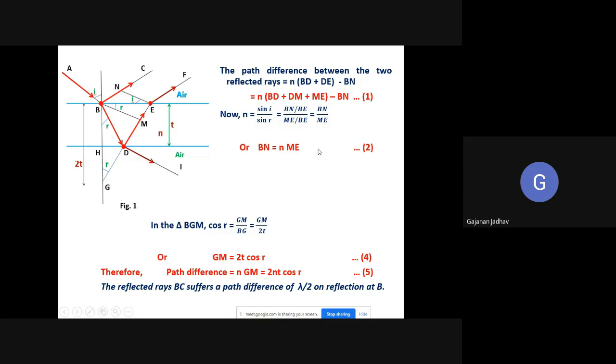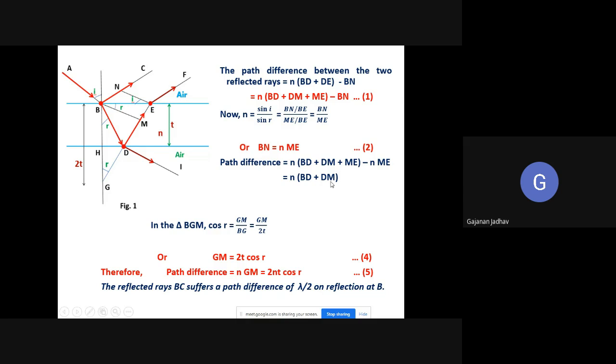Let us consider this as equation number 2. Therefore the path difference is n of BD plus DM plus ME, minus n into ME. Which we can write as n of BD plus DM. If you multiply by n, you can write nBD plus nDM plus nME, and this nME and the minus nME cancel, so what is left is n of BD plus DM.